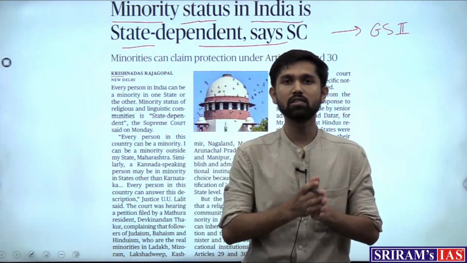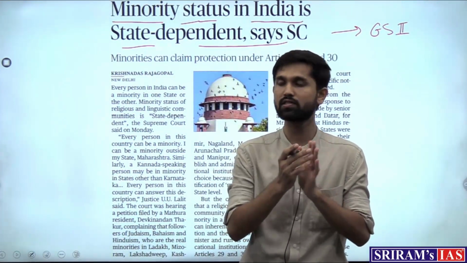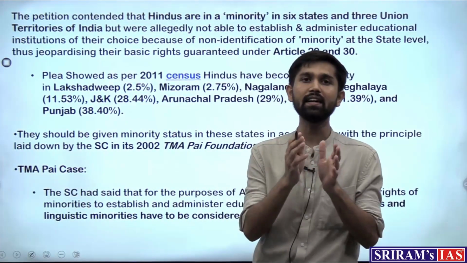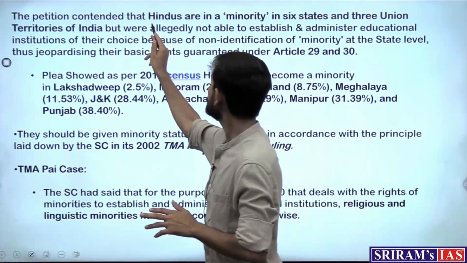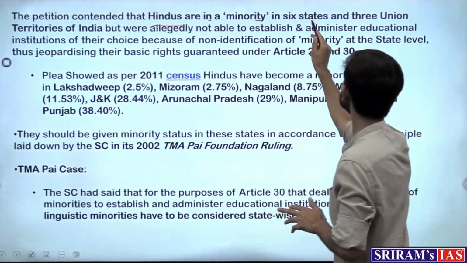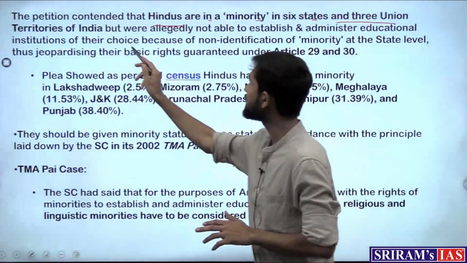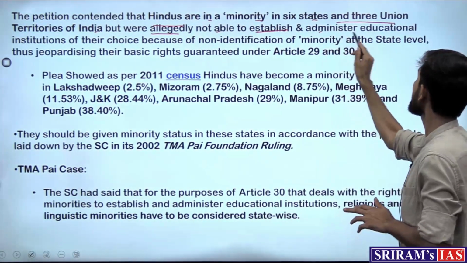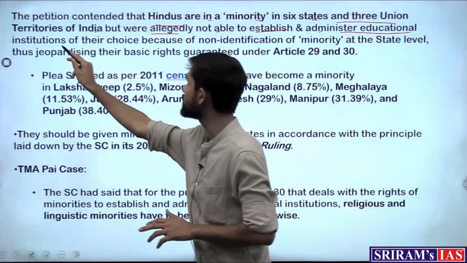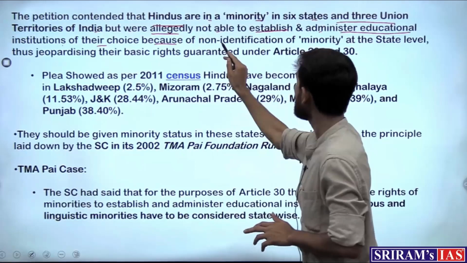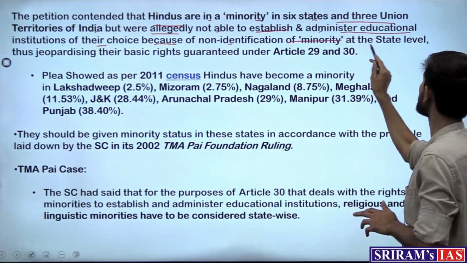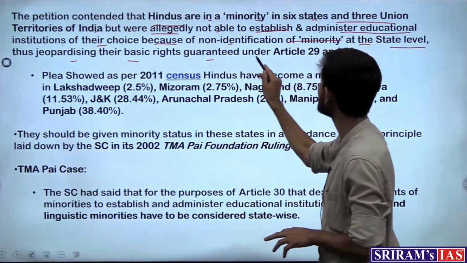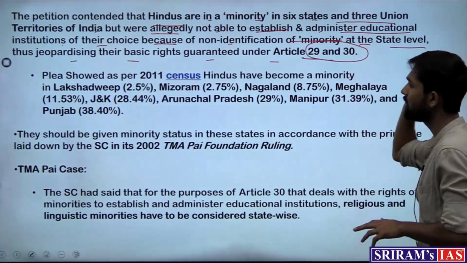A certain section of citizens put out a petition in the Supreme Court which contended that the Hindus are in a minority in 6 states and 3 union territories of India, but were allegedly not able to establish and administer educational institutions of their choice because of non-identification of minority at the state level, thus jeopardizing their basic rights guaranteed under Article 29 and 30.